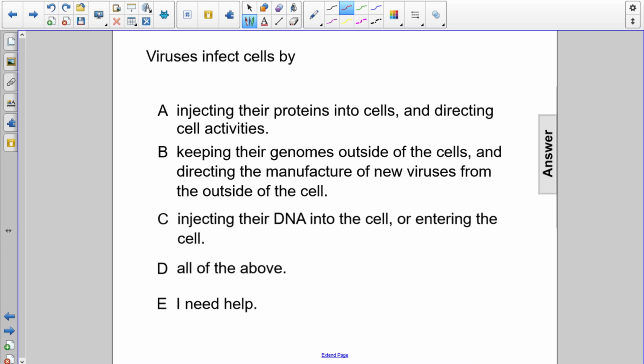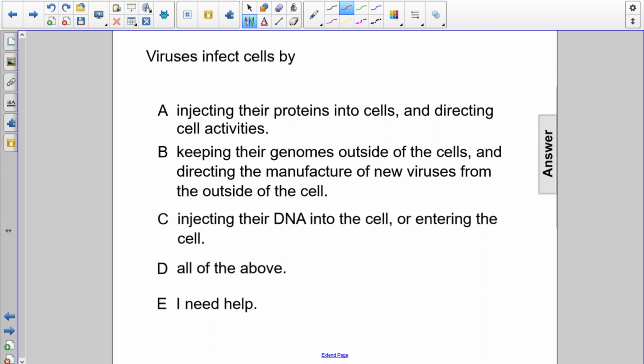Viruses infect cells by doing what? Choice A says injecting their proteins into cells and directing cell activities. While proteins do often enter the cell depending on the virus, sometimes the whole virus enters the cell with its proteins intact, the proteins of the viruses do not direct cell activities.